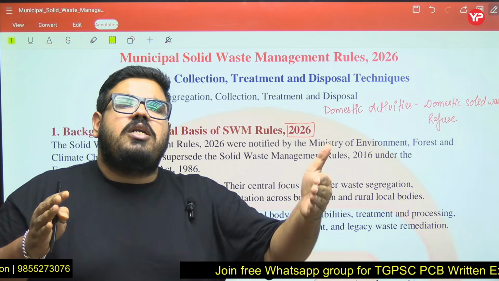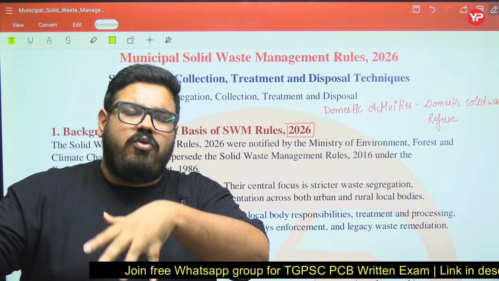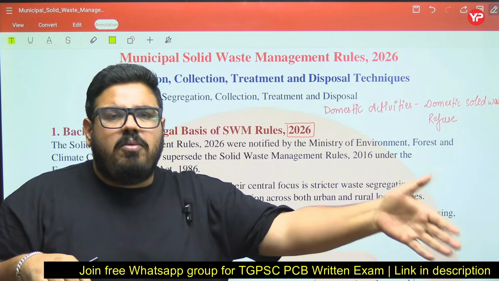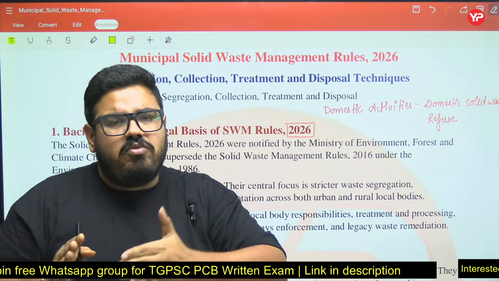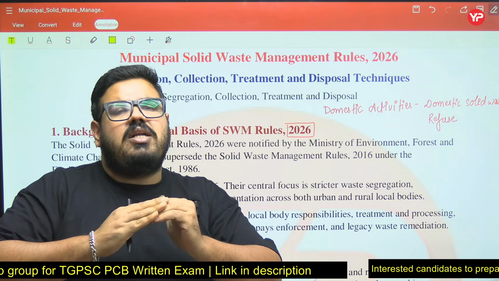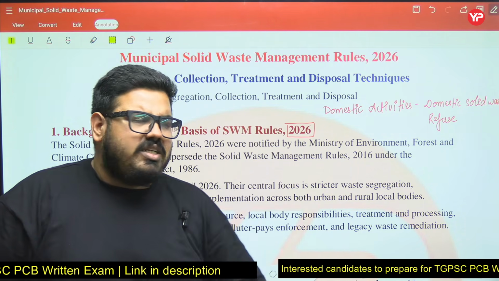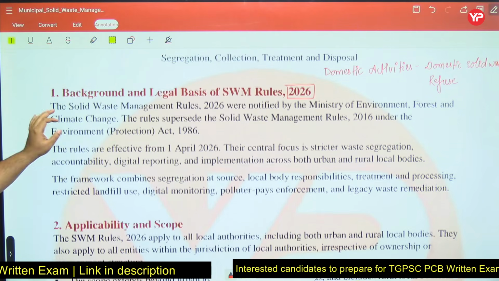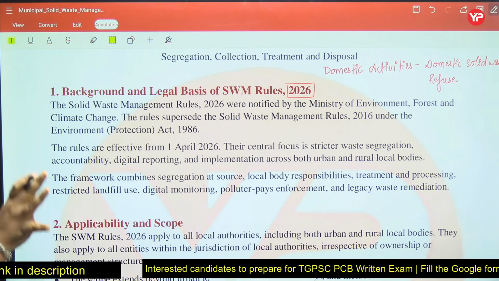The State Pollution Control Boards are authorized for legal activities, meaning action on any non-compliance with these rules. And the urban local bodies' work is to collect this waste and take it to the facilities. So the Solid Waste Management Rules 2026 were notified by MoEFCC.